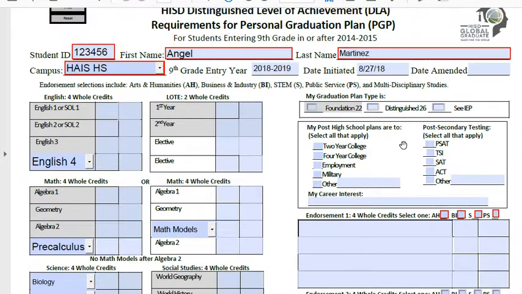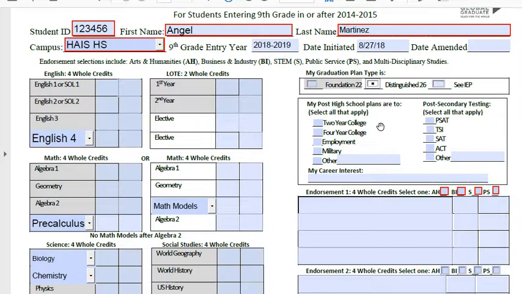Then over here on the right hand side, your graduation plan type is going to be called Distinguished 26. Everybody here will have a Distinguished 26 graduation plan. Your post-high school plans, I'm going to assume that most of you are going to a 4-year college. If, however, you're going to the military or some type of employment, you can also check one of these. If you have other plans, you click on other and you type in what that other plan is.